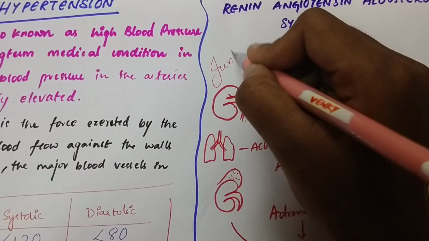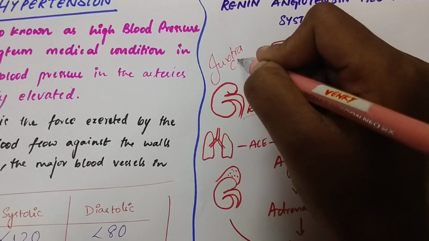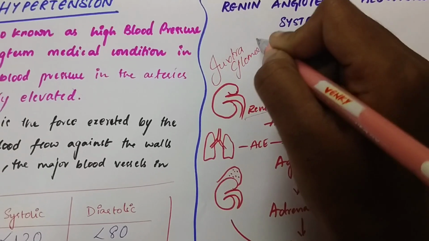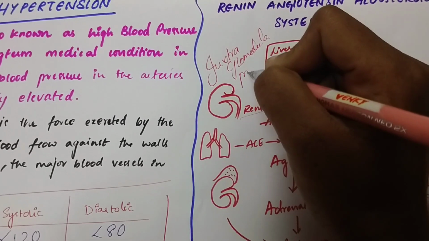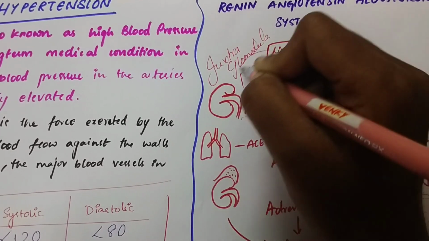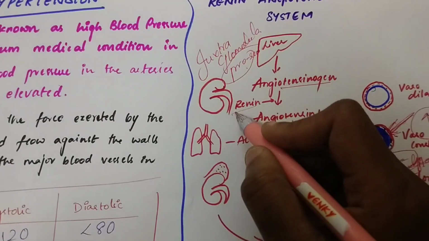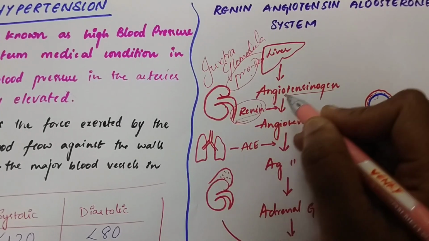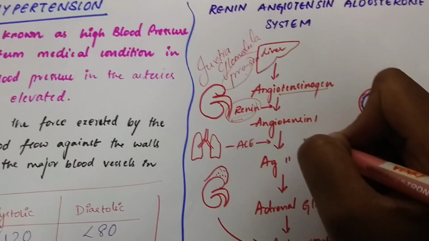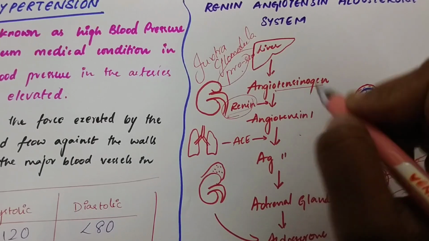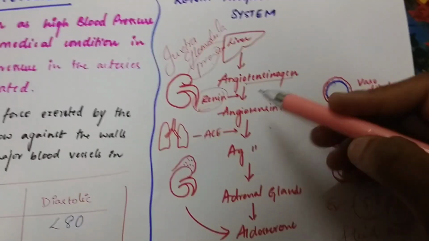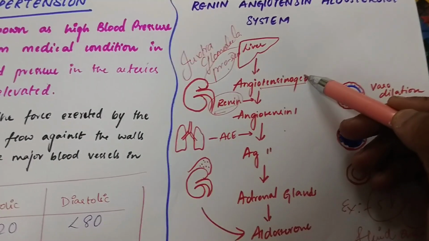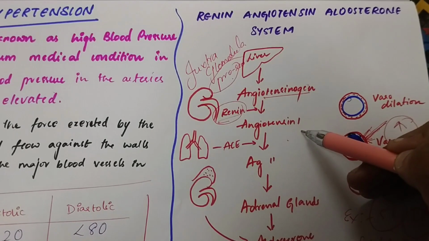In the kidney there are cells like juxtaglomerular cells. These cells contain prorenin, and this prorenin will convert to renin, and this renin will convert angiotensinogen to angiotensin 1. So this is very important, please remember.